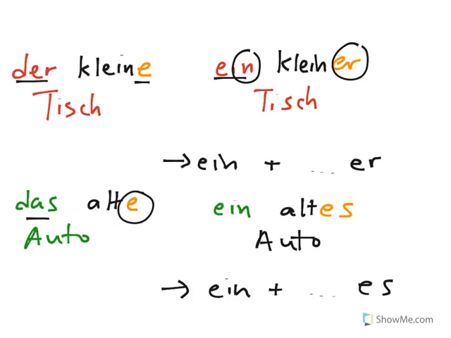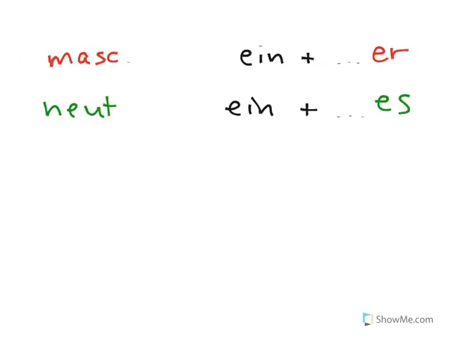Similarly, das alte Auto, das shows us the gender, so we add our default E, but with ein we can't tell the gender of Auto, so we have to show the gender with the ES on the adjective before Auto. So this rule here is ein plus ES on the adjective. So you can see the relationship between this R and this R, and this S and this S, I hope.